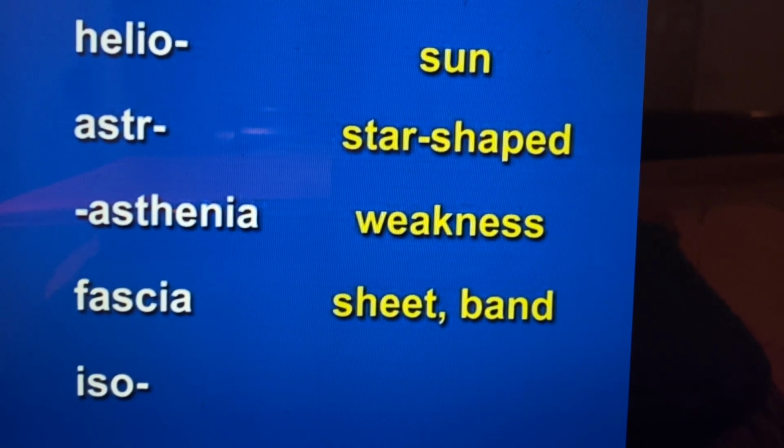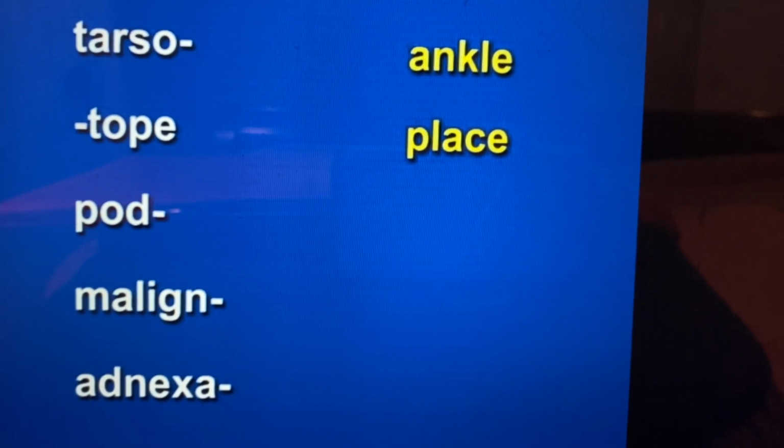Iso, a quail, equal. Tarso, tar, triangle, ankle. Taupe, top, placemat, place. Pod, foot. Malignant, my leg, bat, bad.